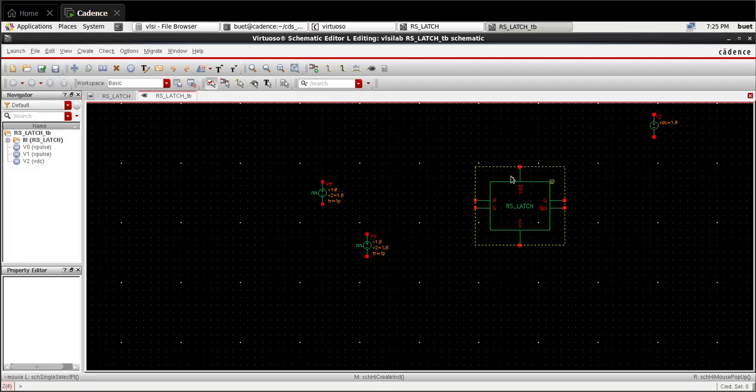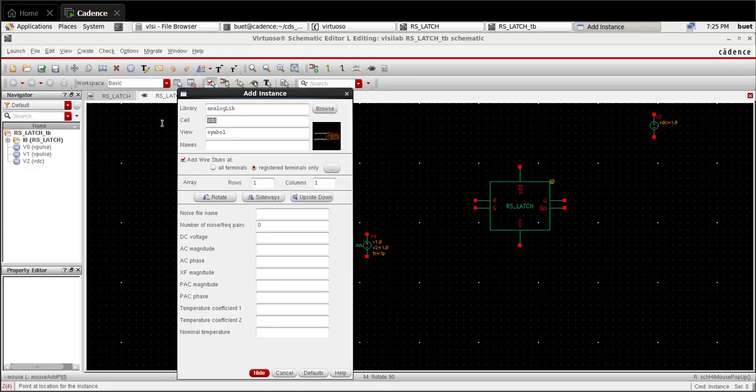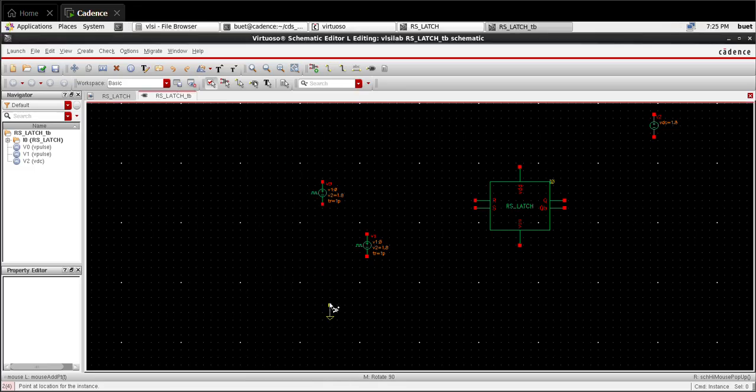We can place it anywhere, but we shouldn't place the components inside this dotted box, because there will be an error if we place any components inside this box. For VSS, select ground. I'm typing ground, placing grounds here.